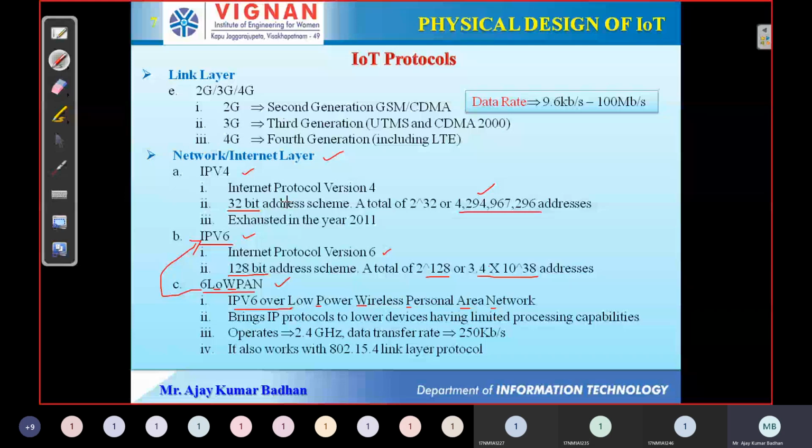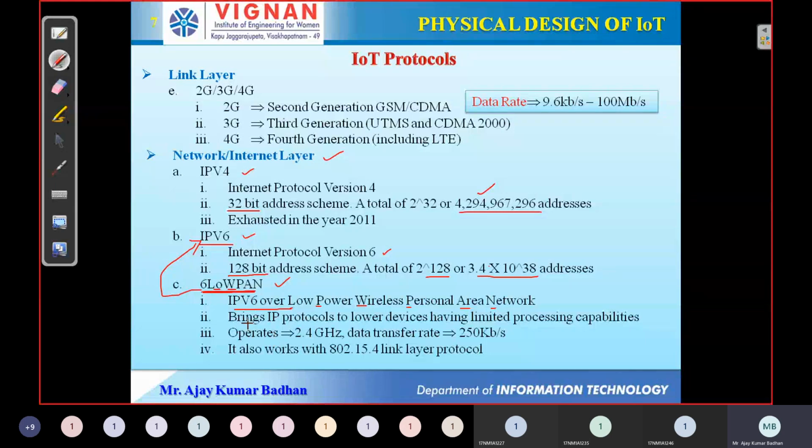Our Internet of Things devices are very tiny. We cannot provide such a huge power supply to them. They have very limited battery backup. So we cannot use IPv4 or IPv6 directly. If you use them, your device battery will get drained very fast, and we have to replace that device. In order to overcome that, we are using 6LoWPAN.